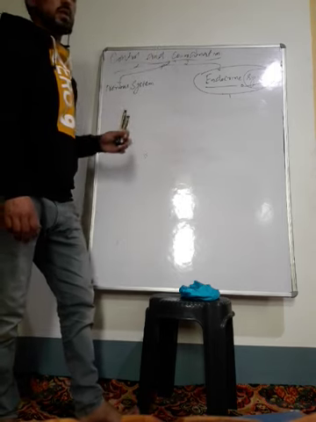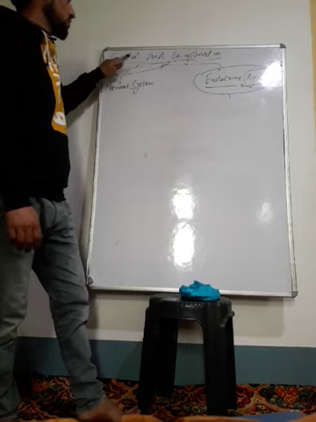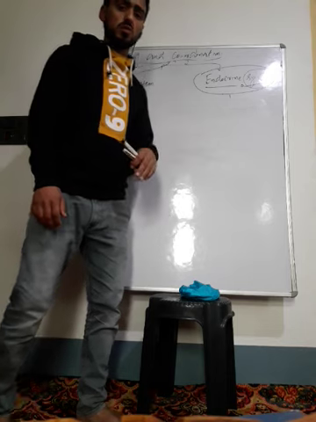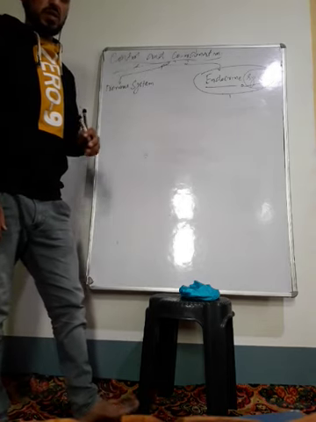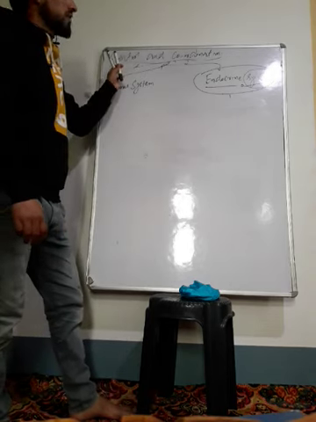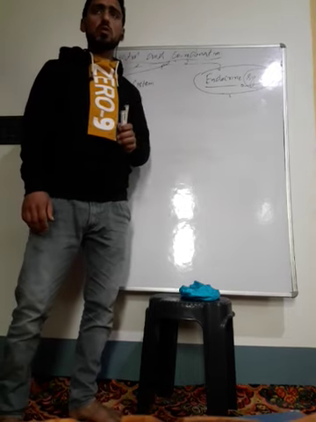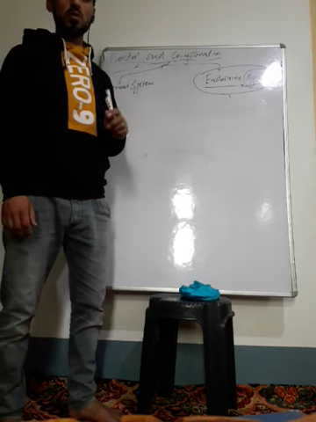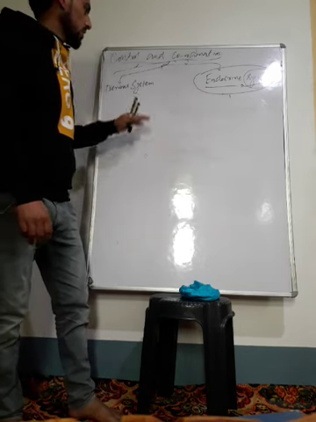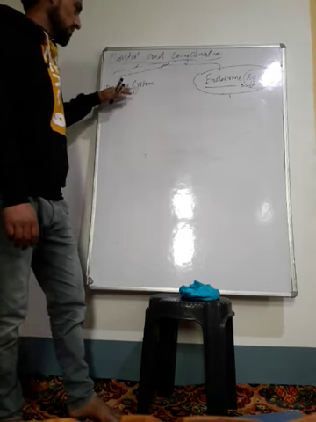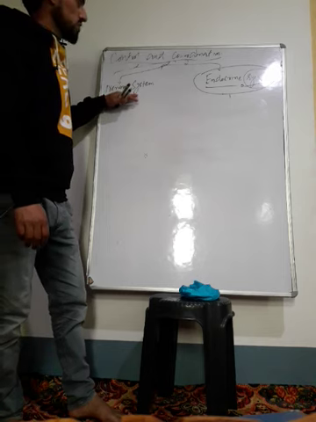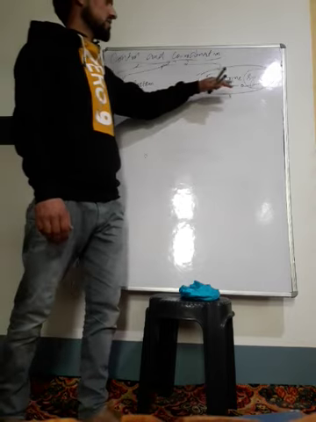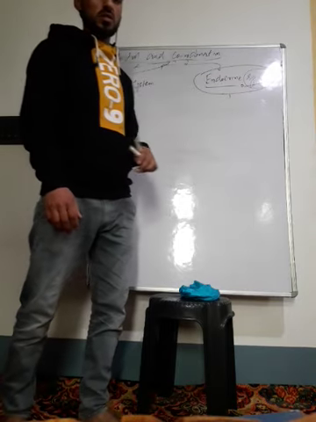I have already told you what we mean by control and what we mean by coordination. That has been discussed earlier, and we were discussing control and coordination in the case of animals. In animals, control and coordination is brought about by two systems. The first system is known as the nervous system, which we have already completed, and the second system is known as the endocrine system.